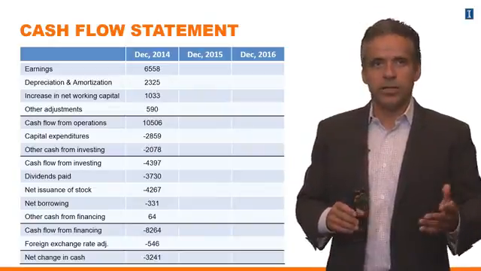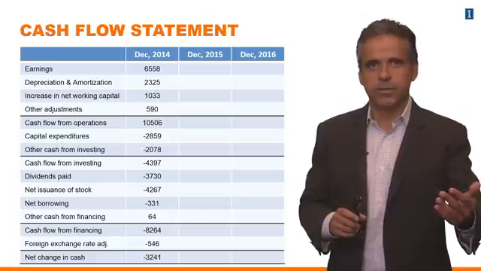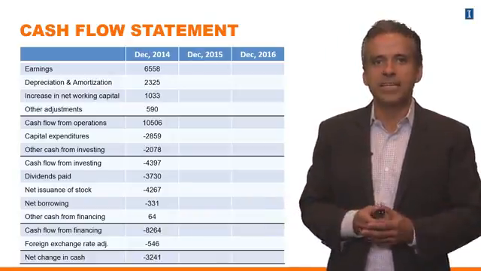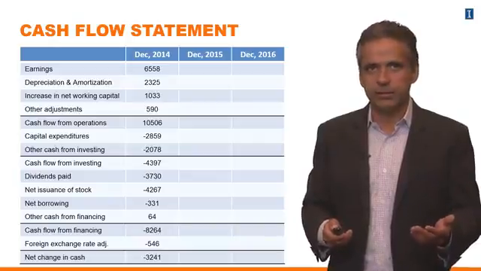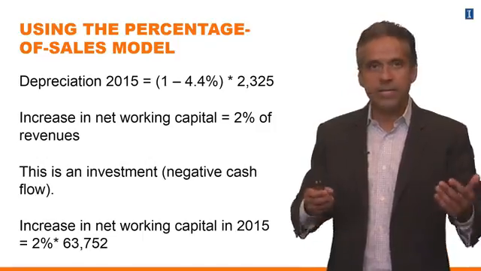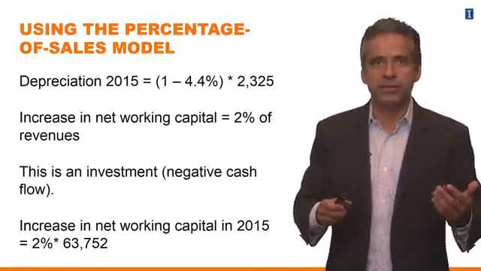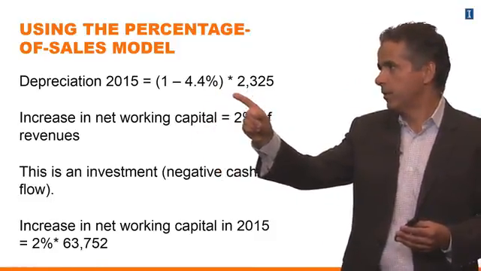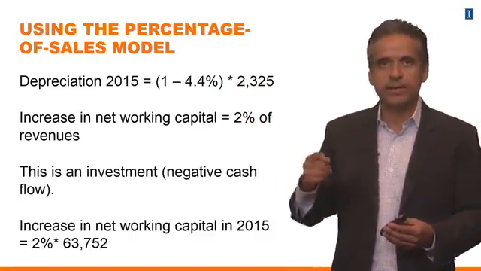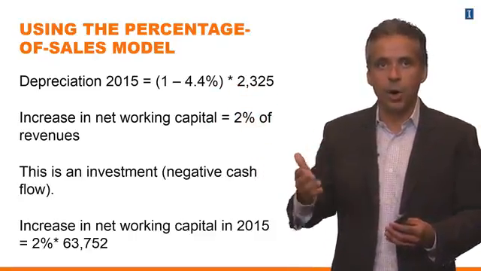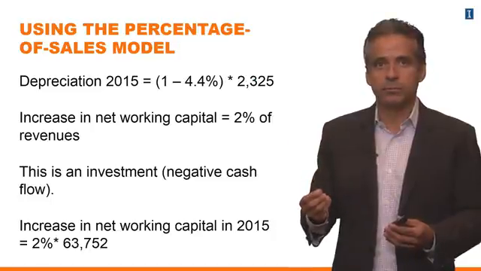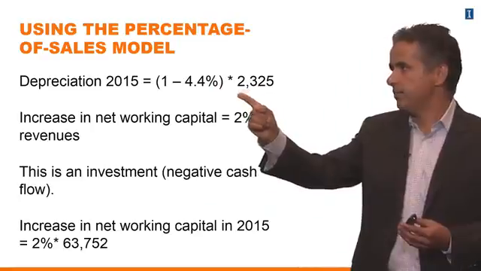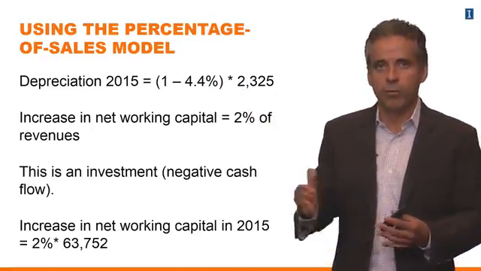But our goal here is to forecast the future. So what we're going to do is, again, keep using the assumptions that we made in the percentage of sales model. So we have the depreciation in 2015, for example. We are going to use the percentage of sales model and assume that depreciation is going to be growing at the same rate as revenues. Okay, so depreciation is going to be a constant fraction of revenues. That's why we have the 4.4% growth rate here.